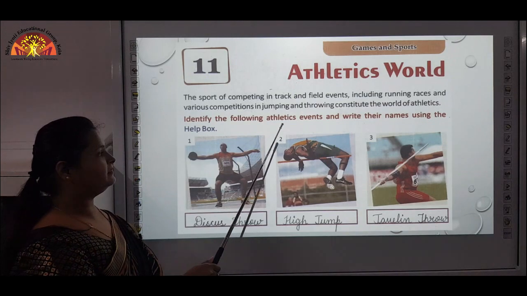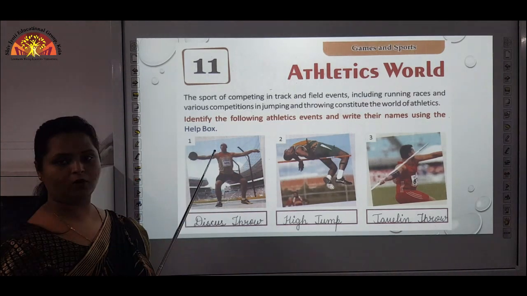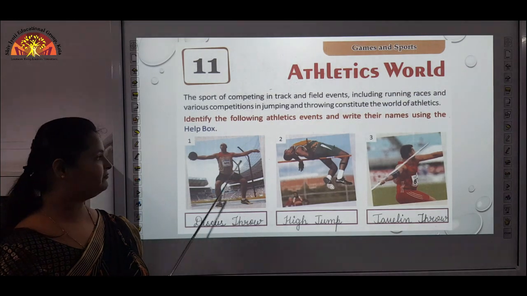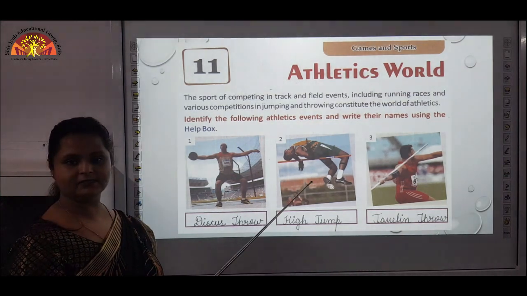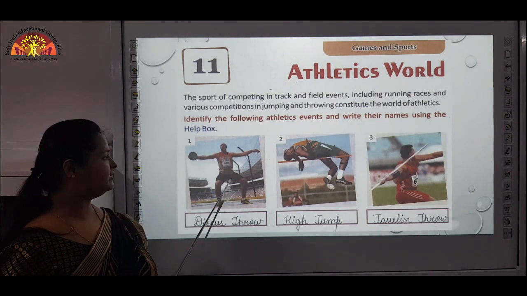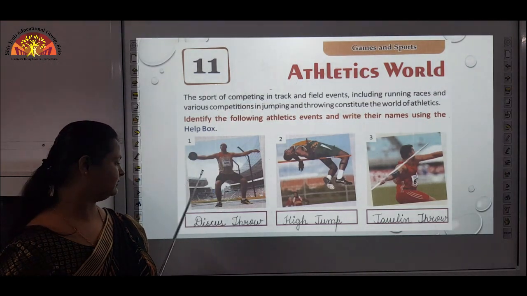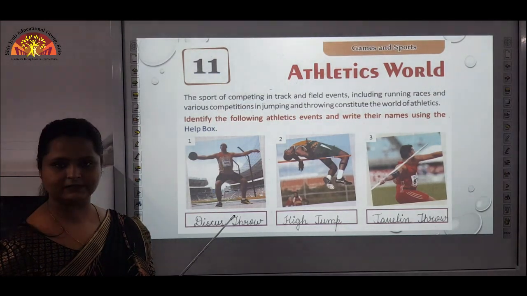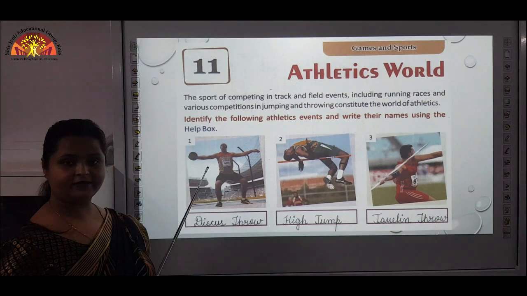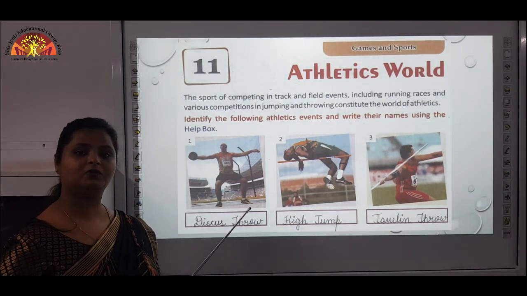Identify the following athletics events and write their names using the help box. You can see the images. Different activities are done by these athletes. First one is discus throw. Now what is there in discus throw? The player has to throw this disc, or discus, and it is very heavy, and he has to throw it far away from the competitor.